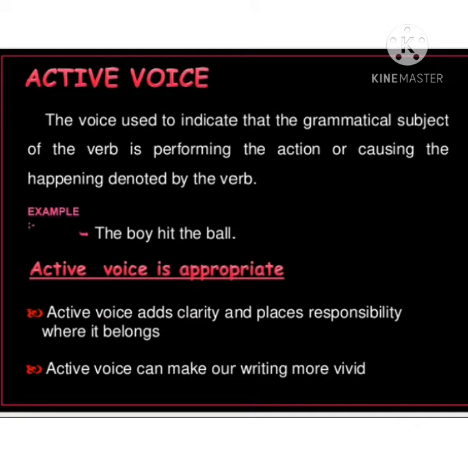The voice used to indicate that the grammatical subject of the verb is performing the action or causing the happening denoted by the verb. For example, the boy hit the ball. Here, active voice adds clarity and places responsibility where it belongs. Active voice can make our writing more vivid.